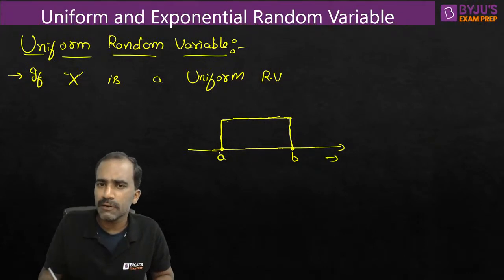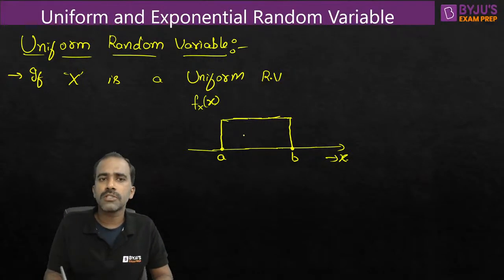So a can be some negative or positive value, and b can be some positive or negative value also. Irrespective of a and b being positive or negative, whatever discussion we are going to do here will be valid. We are talking about the general case. Random variable X, and we are plotting the PDF here, fx of x.